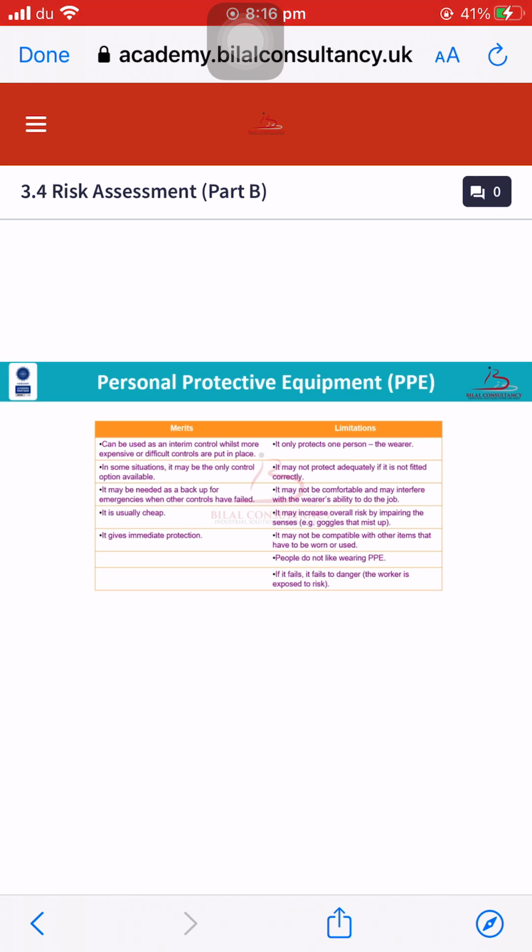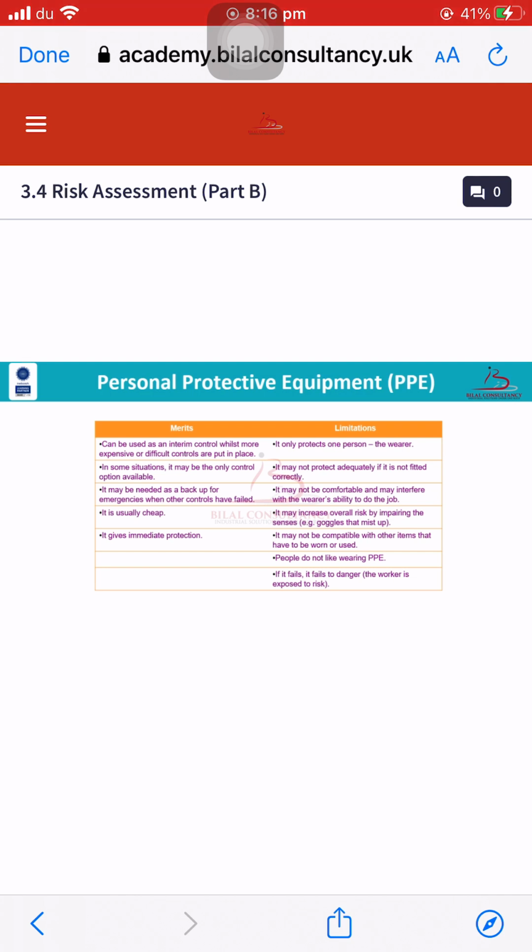Now we will go on to the next limitation of PPE. It may not be compatible with the other items that have to be worn or used.